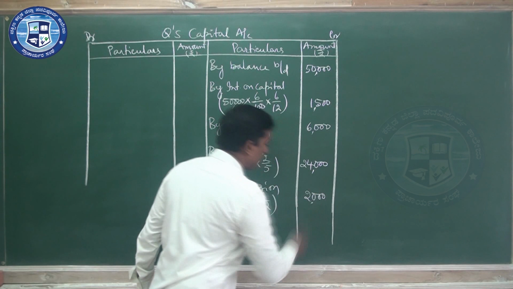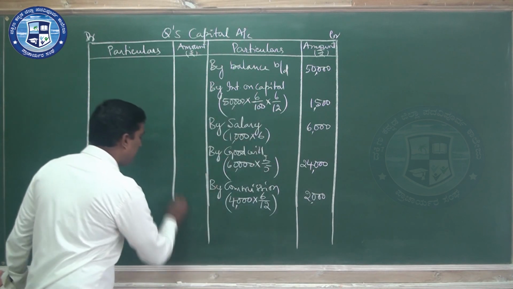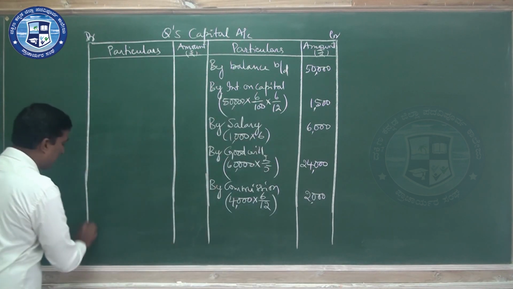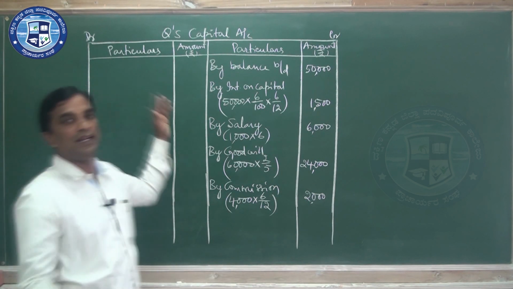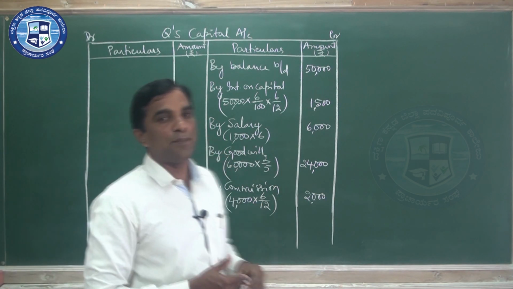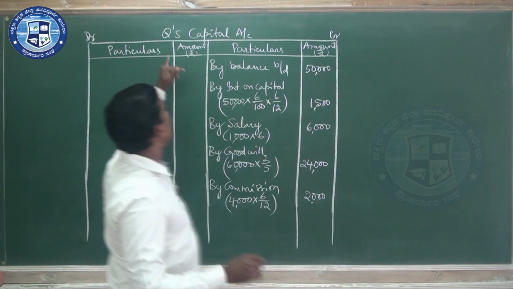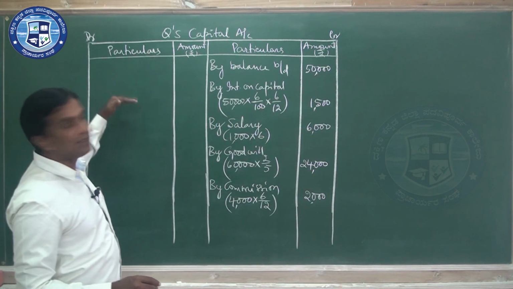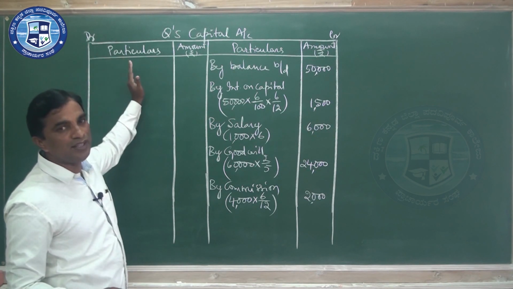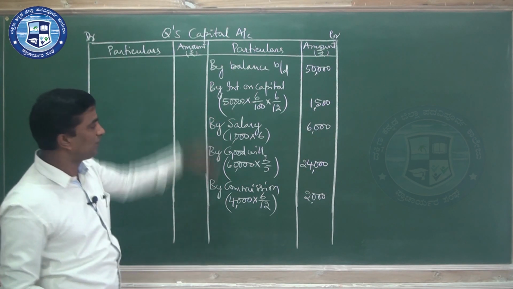Then you see whether there are any drawings or interest on drawings. You should write any items which reduce the partner's capital account. Here for Q, the deceased partner, there are no drawings or interest on drawings. Now just total it.